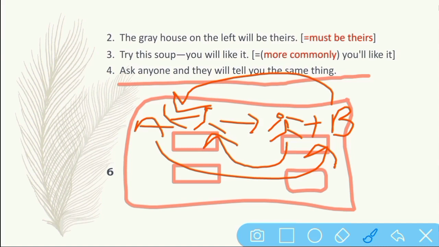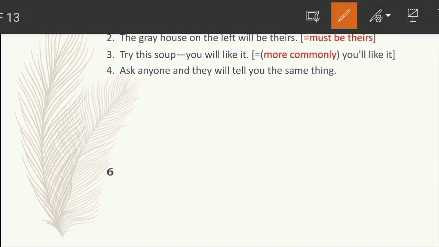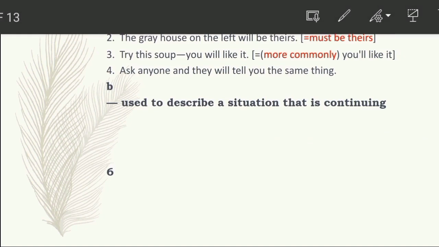So here it's the same thing. Ask anyone, they will tell you the same thing. It means ask the same question to anyone, and all will give the same answer, as I said. I hope it is clear to you. Now let's see B number. It is used to describe a situation that is continuing. So "will" is also used to describe a situation that is going on, that is continuing.